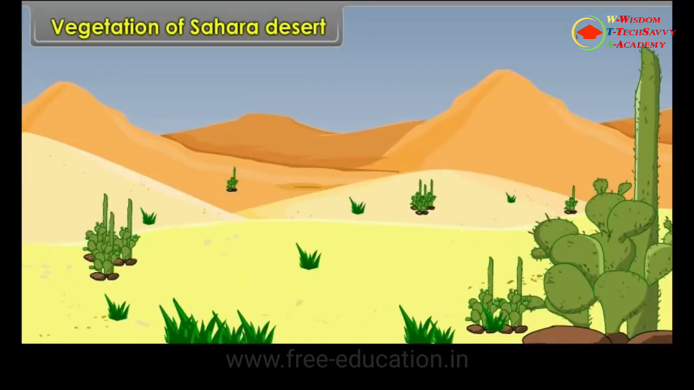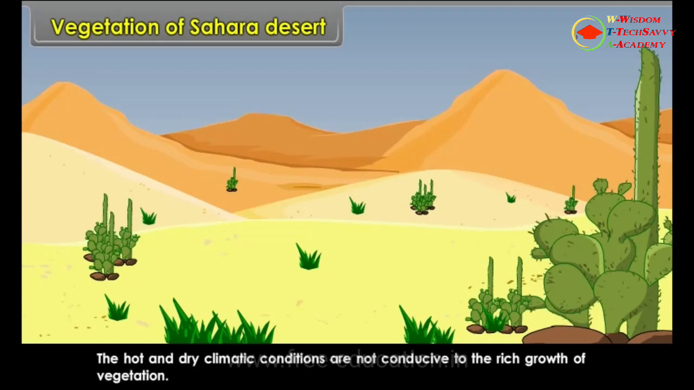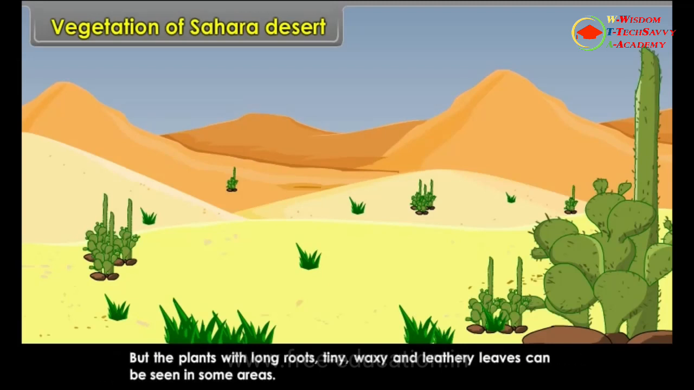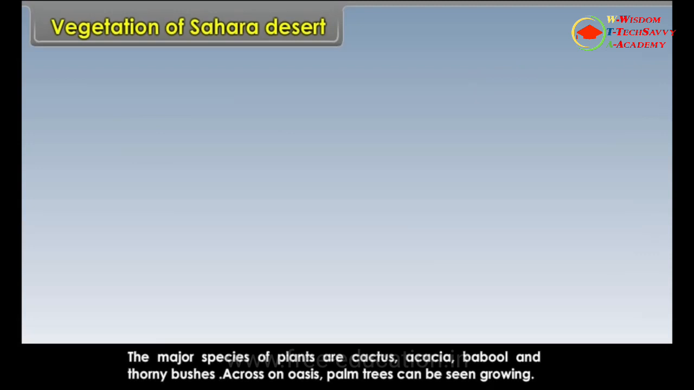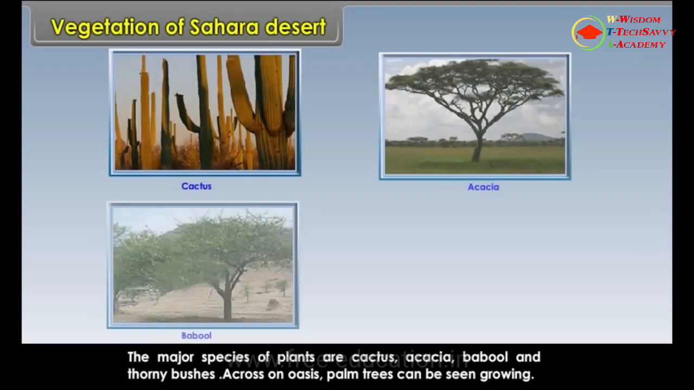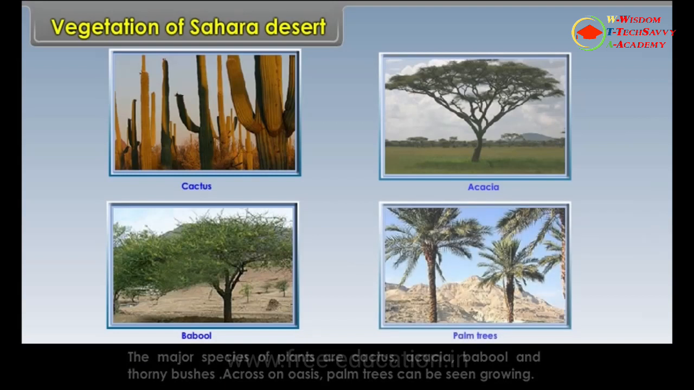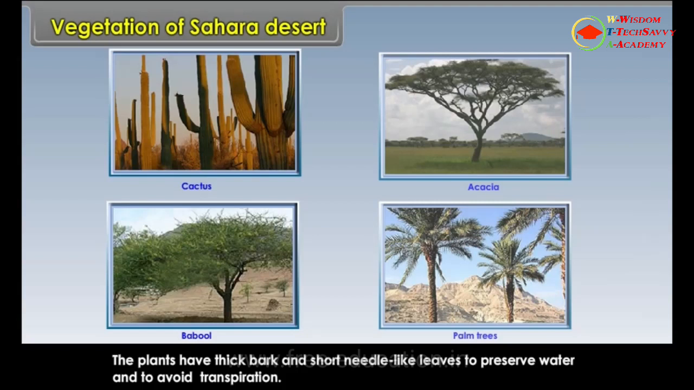Vegetation of Sahara Desert. The hot and dry climate conditions are not conducive to the rich growth of vegetation, but plants with long roots and tiny waxy and leathery leaves can be seen in some areas. The major species of plants are cactus, acacia, babool and thorny bushes. Around an oasis, palm trees can be seen growing. The plants have thick bark and short needle-like leaves to preserve water and to avoid transpiration.